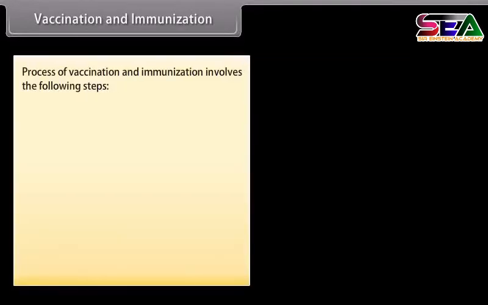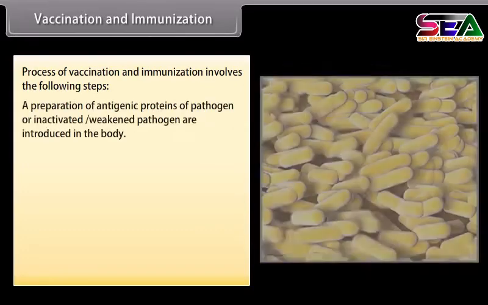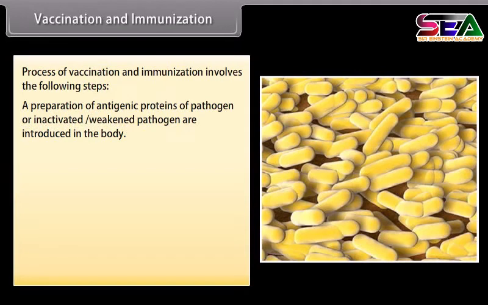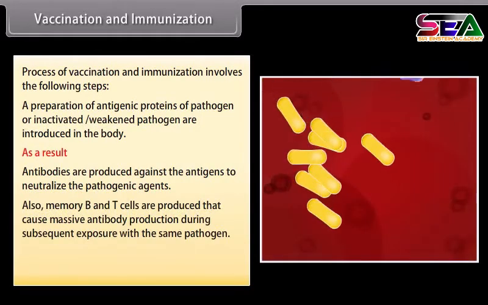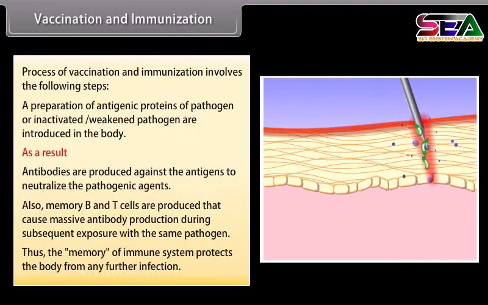Process of vaccination and immunization involves the following steps. A preparation of antigenic proteins of pathogen or inactivated weakened pathogen are introduced in the body. As a result, antibodies are produced against the antigens to neutralize the pathogenic agents. Also, memory B and T cells are produced that cause massive antibody production during subsequent exposure with the same pathogen. Thus, the memory of immune system protects the body from any further infection.